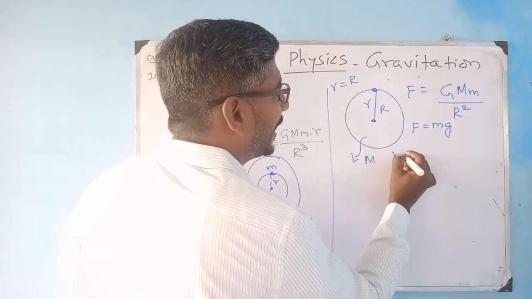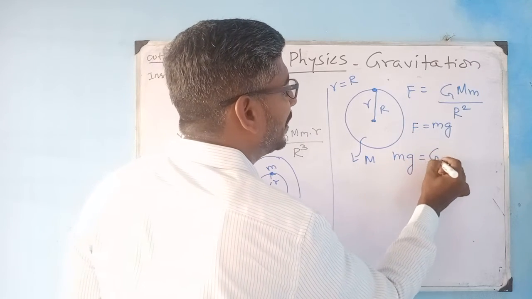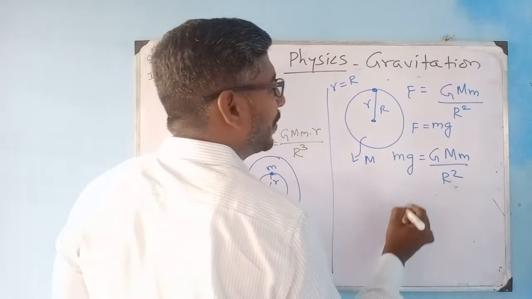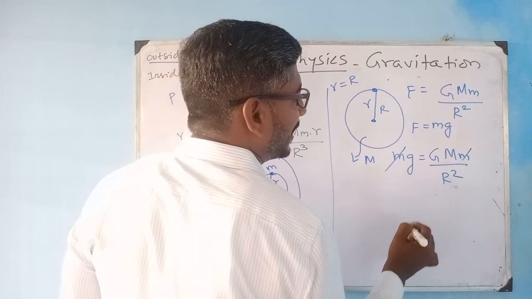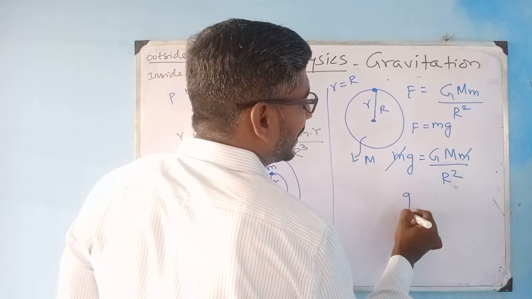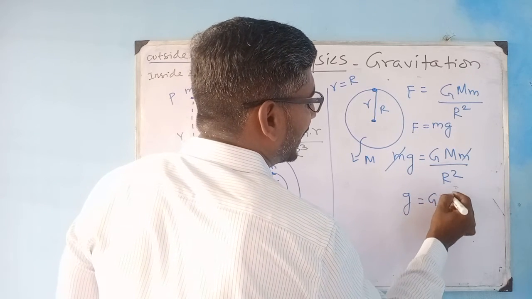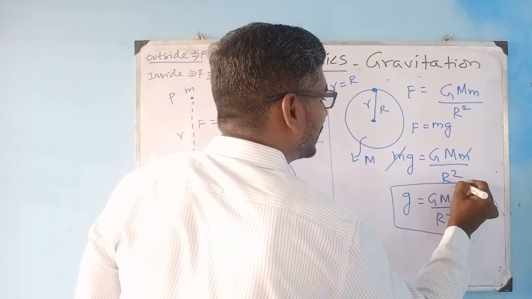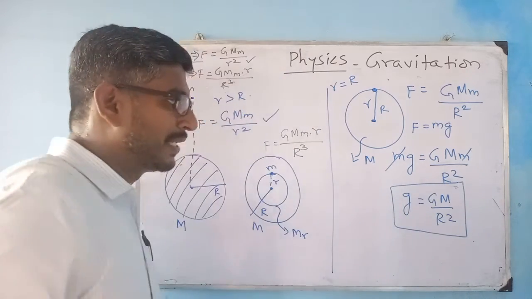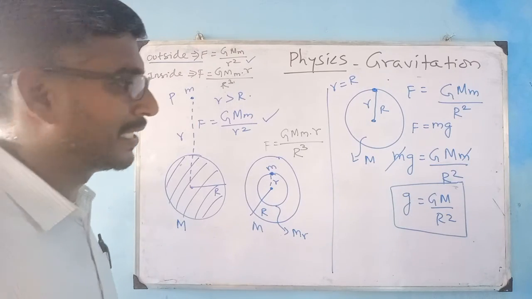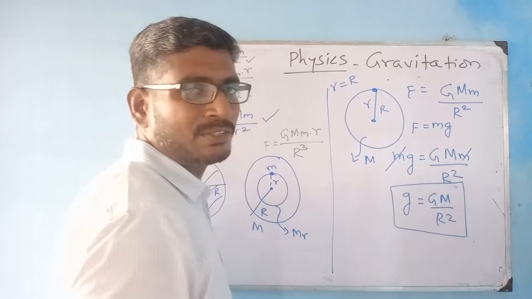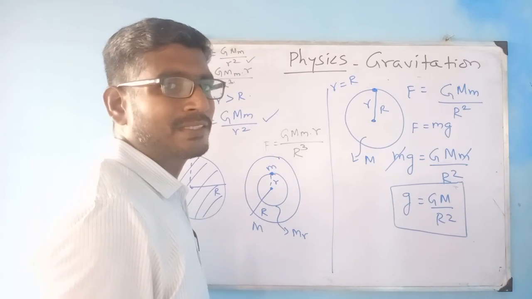Listen here. mg is equal to G m divided by r square. So my small m gets cancelled. So g is equal to G M divided by r square, which is one of the important results for acceleration due to gravity on the surface of the earth, g equal to G M by r square.